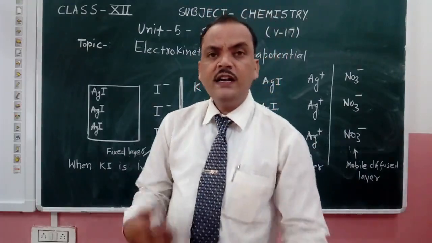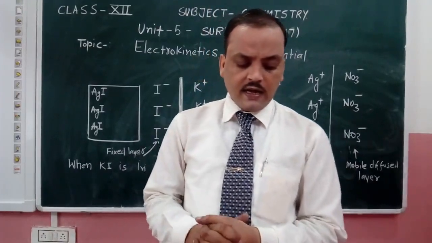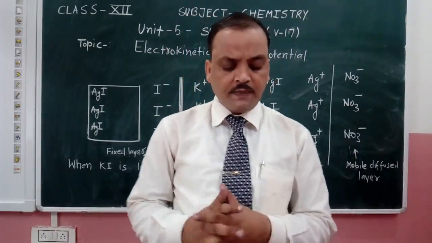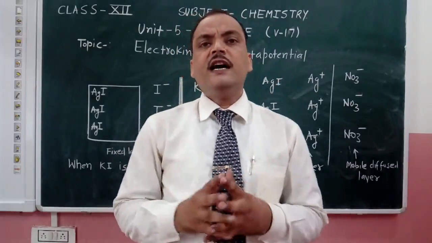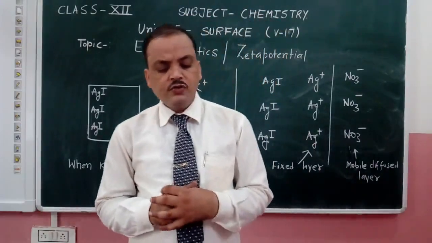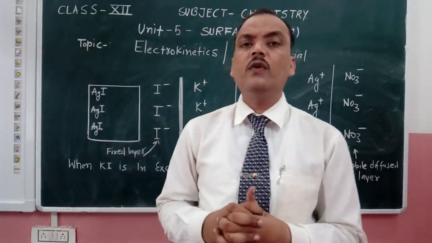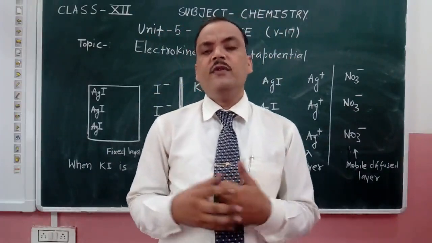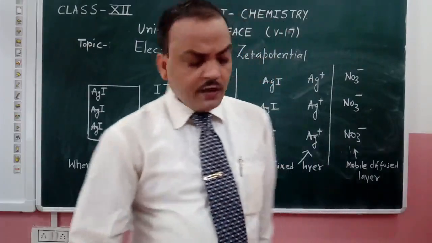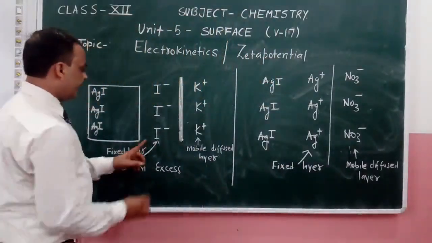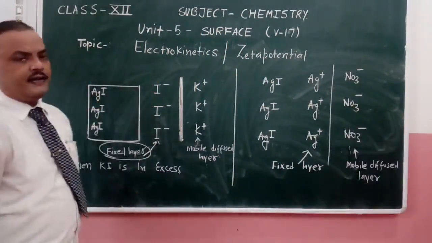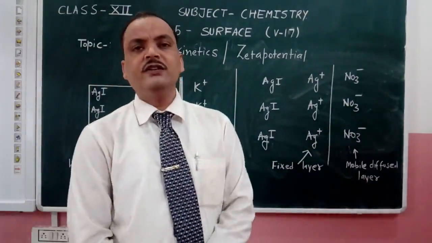When one type of ions of any electrolyte are adsorbed on the surface of colloidal particles, it forms a layer that is known as the fixed layer.